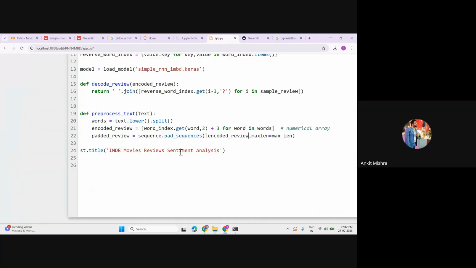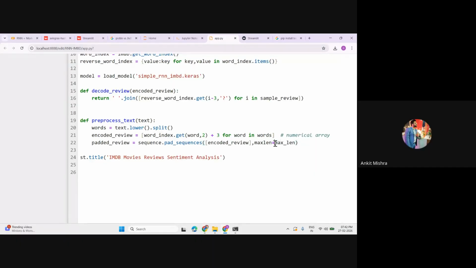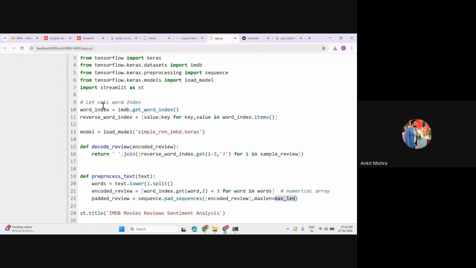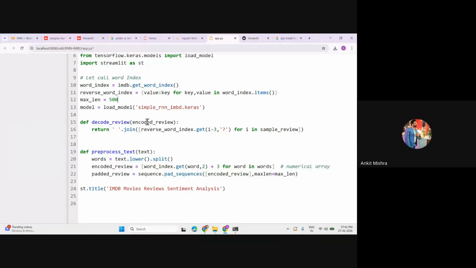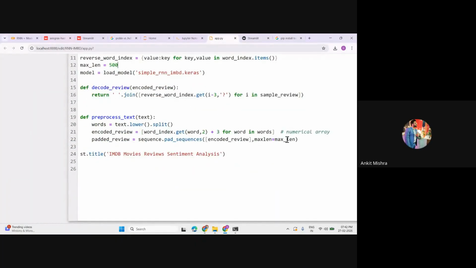encoded review in a sort of array, and you have to give the maximum length. Let's simply give the maximum length as, I think we were using 500. So let's call this maximum length as 500. Now this will call that value here and we will get the maximum length as 500, or you can even write it manually as well. Perfect. Once we get this padded review, this function will return it.